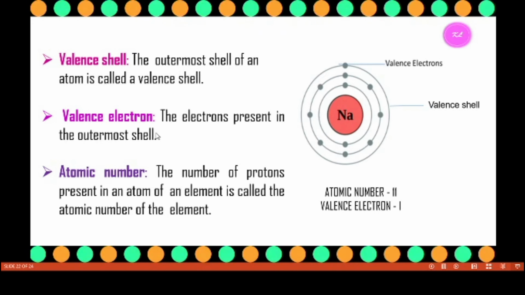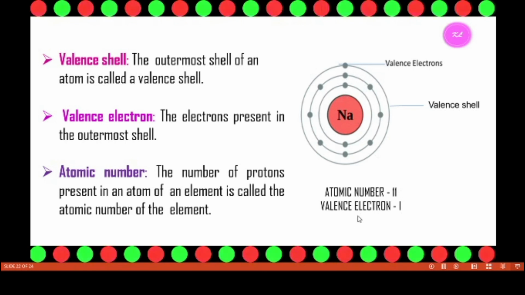And what are valence electrons? The electrons present in the outermost shell are known as valence electrons. What is atomic number? The number of protons present in an atom of an element is called the atomic number of the element. So here, what is the atomic number? It is the number of protons. How can you calculate it? 1, 2, 3, 4, 5, 6, 7, 8, 9, 10 and then 11. So the atomic number of this atom is 11.